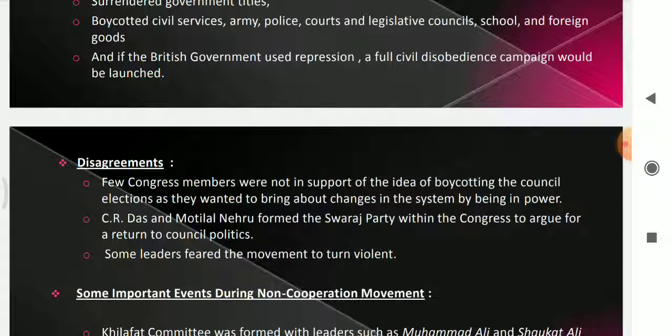Okay, so these two years you should remember. In 1921 Calcutta Congress session, Gandhi started convincing the people, and the non-cooperation movement was adopted in the Nagpur Congress session in December.